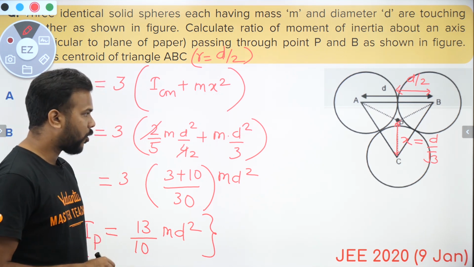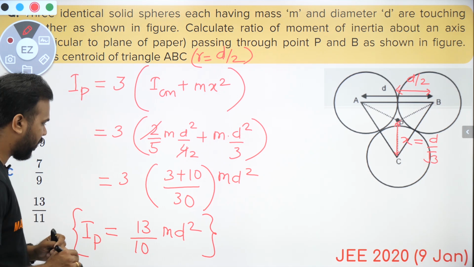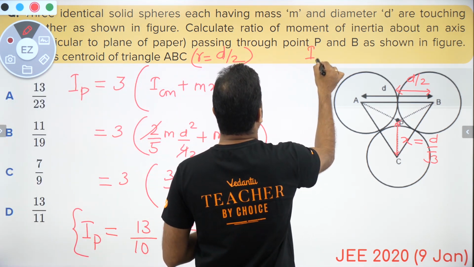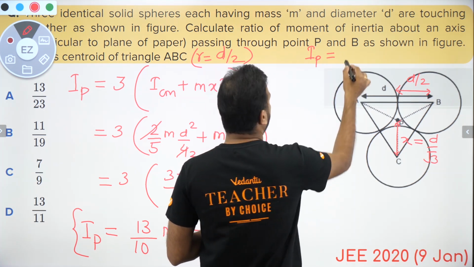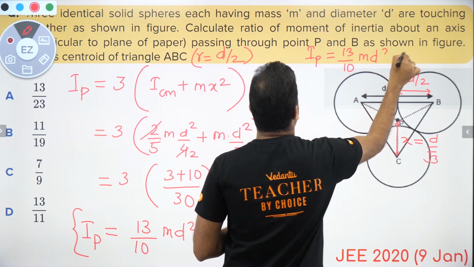Okay, don't take a call yet. Even if there is only one option with 13 written in the numerator, don't say that that is going to be the answer. Anything is possible with mathematics. Cool guys, so now I'm going to write down the value of moment of inertia about P here, which turned out to be 13 by 10 md square.